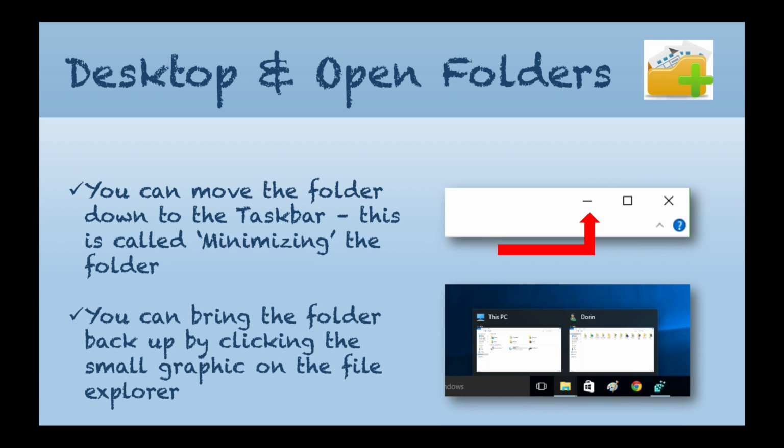You can bring the folder back up by clicking the small graphic on the File Explorer. This is the File Explorer here with a blue line, and these are the two thumbnails. If we want to bring the window back up, all we do is hover over the actual thumbnail and click it, and it will pop back up onto our screens.